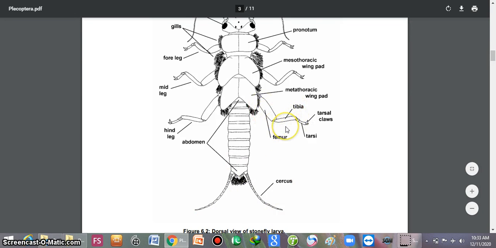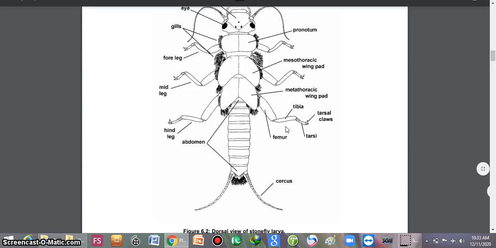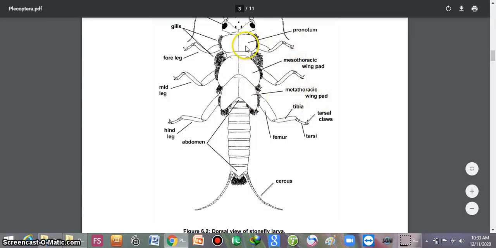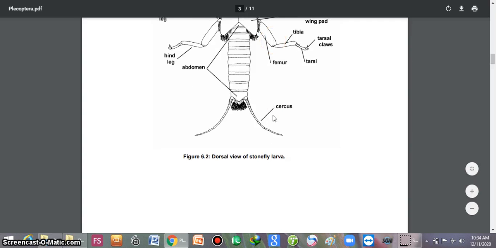Now these are the parts of the leg. The first part is known as the femur, then the trochanter, tibia, tarsi, and the tarsal claws are present on the last segment of each leg. These are the mesothoracic wing pads. This is the pronotum, dorsal view of the stonefly larva.